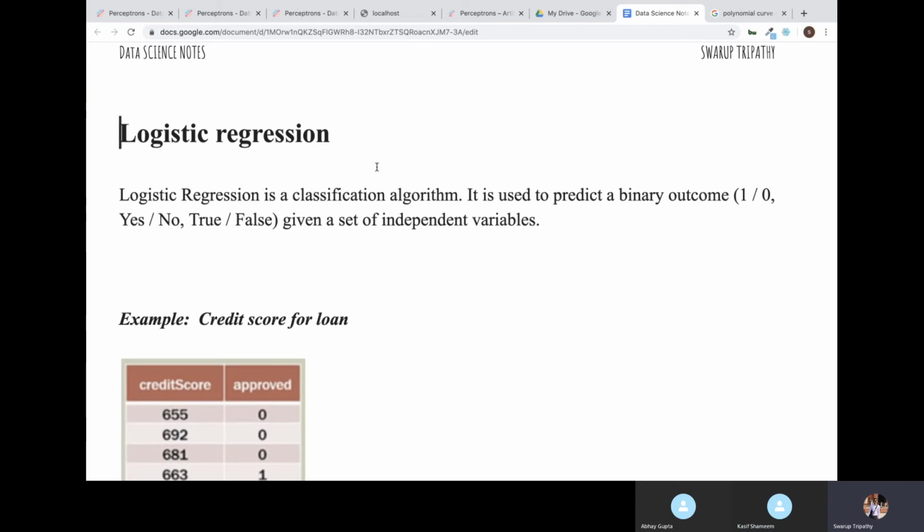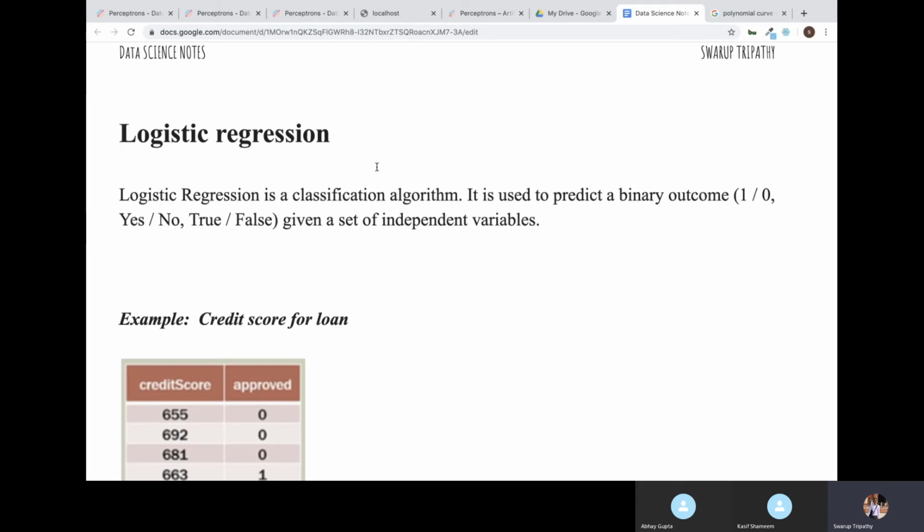But mostly logistic regression only works well on dichotomous data. That means yes, no, true, false, binary data. It works well there. If your categories are more than 2, logistic regression doesn't work as well compared to other algorithms. Right now we have a lot of algorithms.